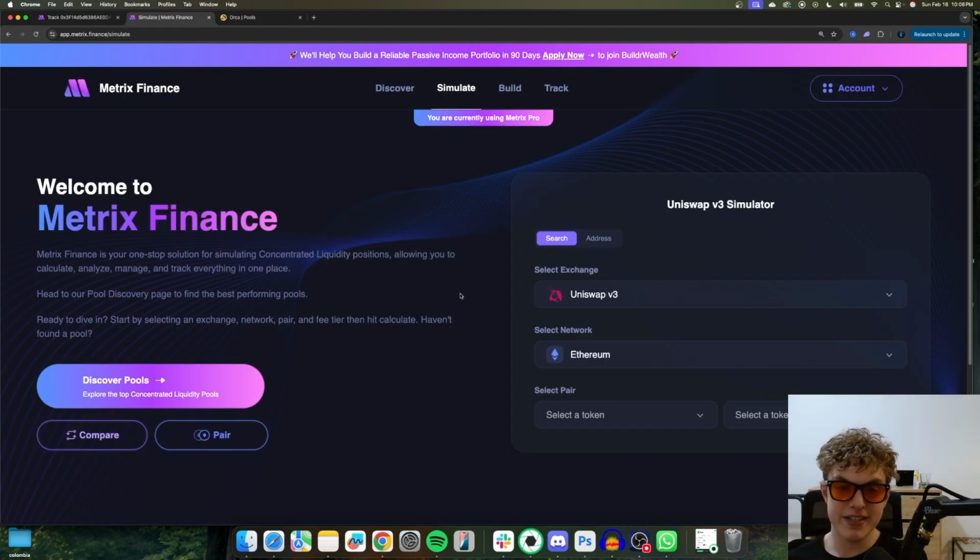That's where Metrics Finance comes in. It's the best software for finding liquidity provision opportunities, also simulating your returns to see what type of money you could be making, and then third, building out your portfolio.